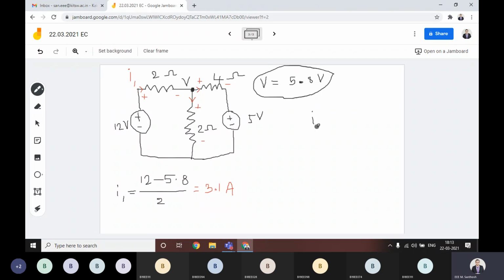Then if we calculate I2, for suppose it is flowing this way through this 2 ohm. What is the I2 value? Can anyone tell us? 2.9. That is simply 5.8, whatever the voltage we got, by 2. That is 2.9 amperes.